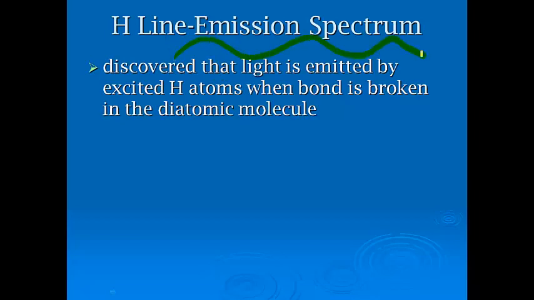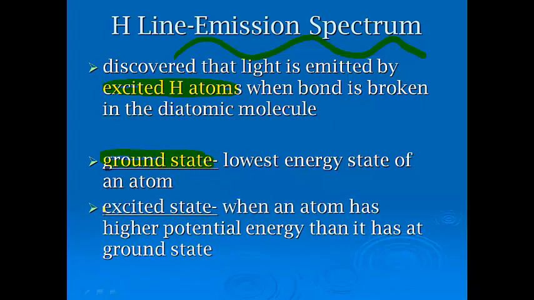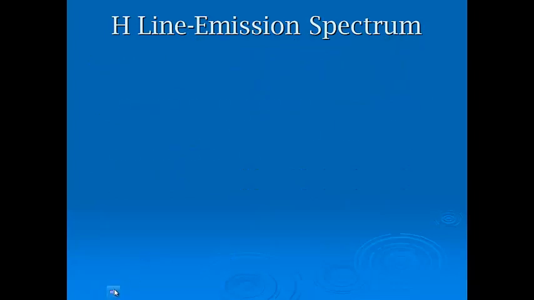And so what happened when we looked at the hydrogen line emission spectrum is that we found that light is emitted by excited hydrogen atoms when the bond is broken in the diatomic molecule. This is kind of the upper level version. Before we can really get into the excited atoms, we need to talk about the ground state of atoms and electrons versus the excited state. An excited state is just when an atom has higher potential energy than it has at the ground state, and this is because we force it there. We use electricity, we light it on fire, but we do something. And for the hydrogen line emission spectrum, we run electricity through it.